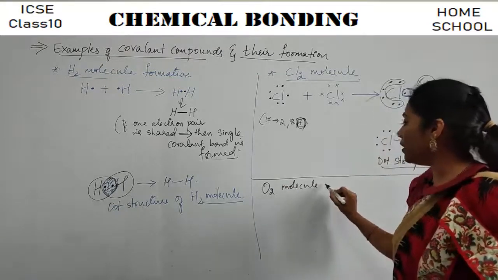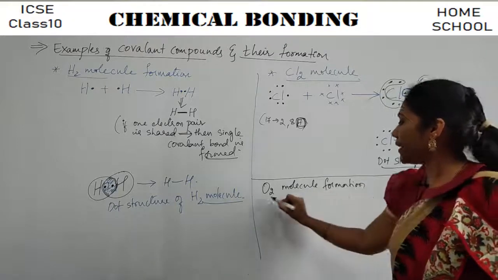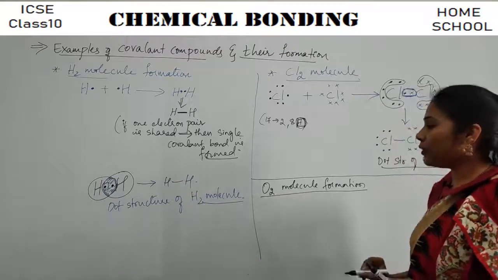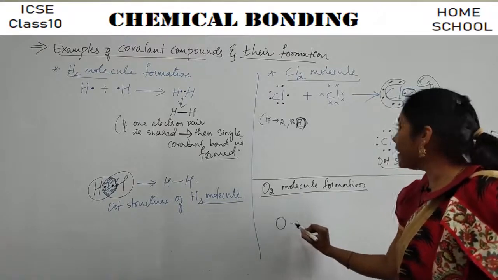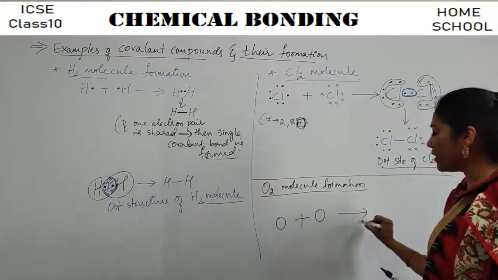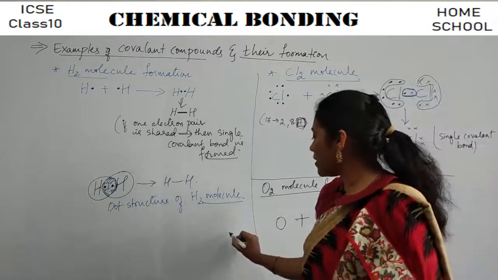O2 molecule formation. Okay, fine. Observe here, O2 molecule is formed by the combination of two oxygen atoms, right? So what is the electronic configuration of oxygen?